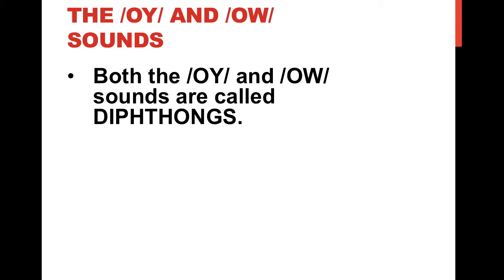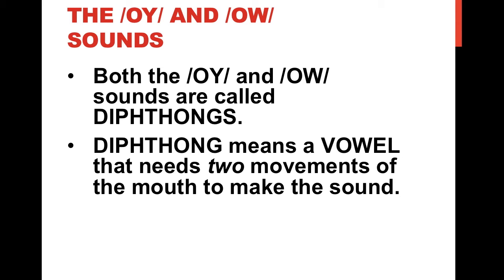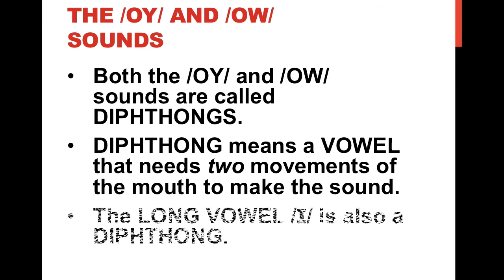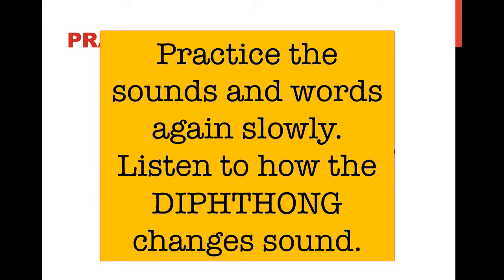Both the oi and ow sounds are called diphthongs. Diphthong means a vowel that needs two movements of the mouth to make the sound. The long vowel I is also a diphthong. Practice the sounds and words again slowly. Listen to how the diphthong changes sound. Remember, the diphthong is one sound, but you will move your mouth in two ways.